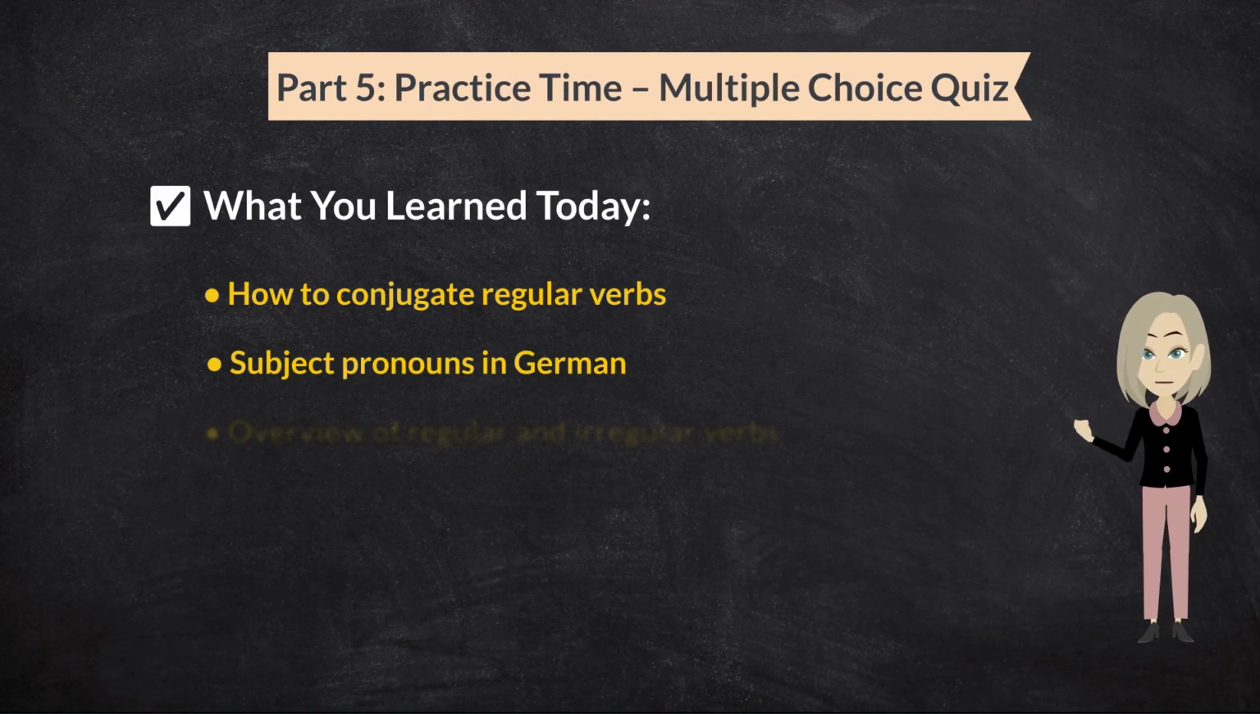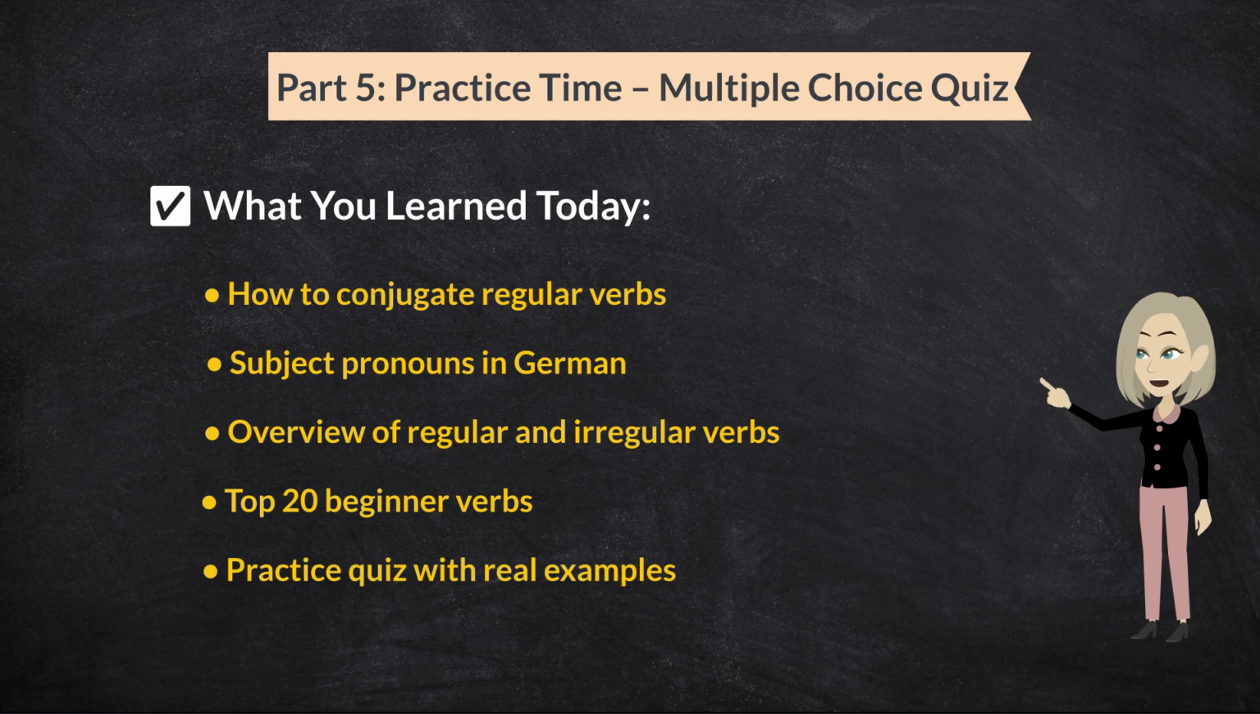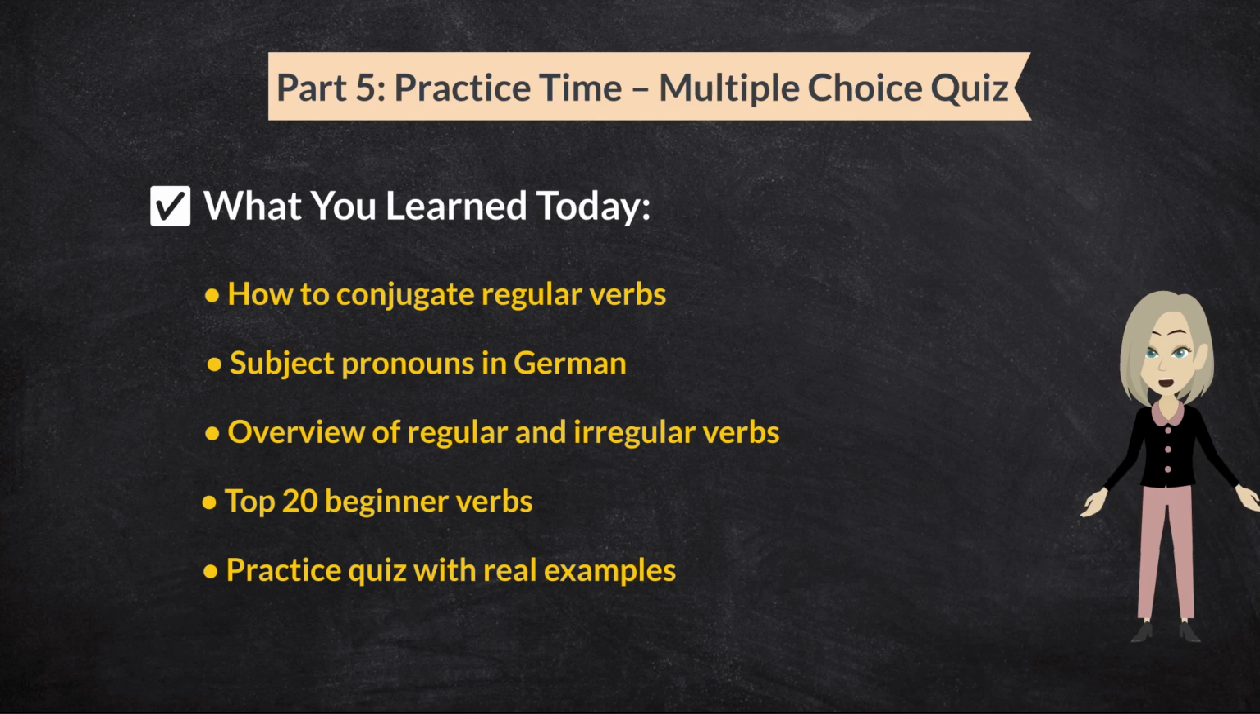Well done. You have just completed one of the most important topics in beginner German, how verbs work. Today, you learned how to use regular verbs, personal pronouns, and how to say real sentences using the most useful verbs at the A1 level. You also got a clear overview of the difference between regular and irregular verbs. We'll go deeper into each of those in future videos.